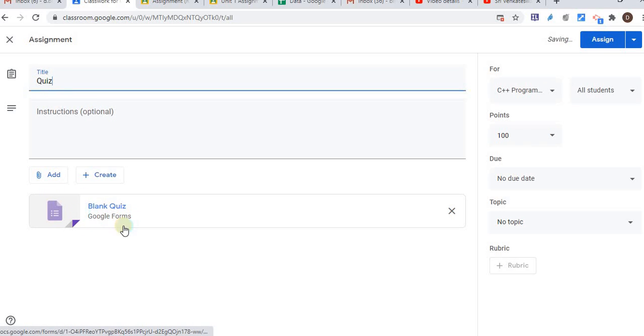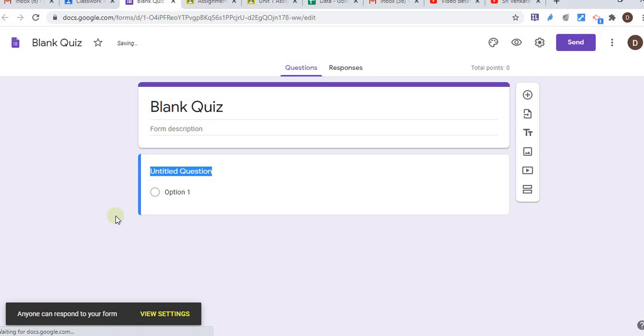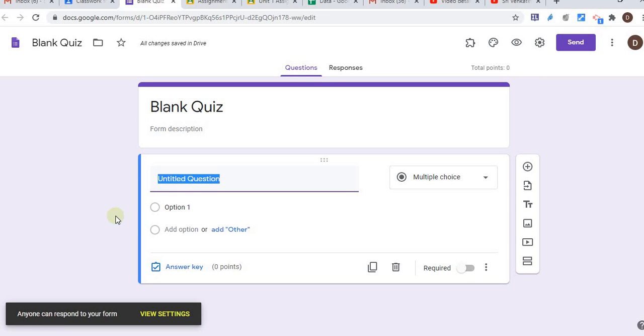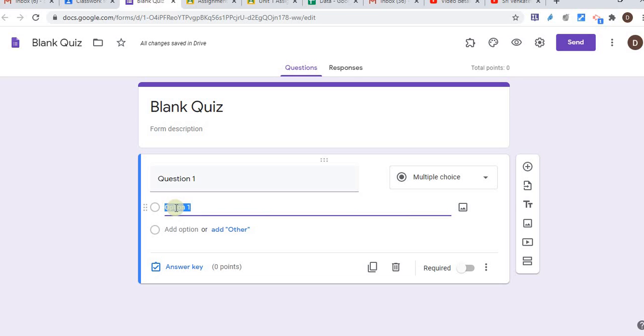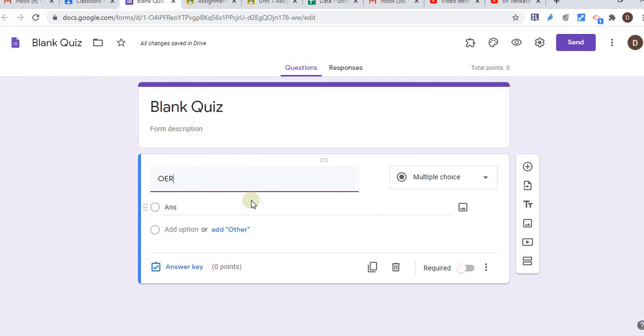So let's take a quiz example. Quiz, and here is the quiz automatically created. Once I select the quiz, I can create this quiz, and that will redirect me to the Google Form. So everybody knows how to create a quiz here. So let me create one question, question one, and let me put the answer. Let me put answer OER. Let me answer here.